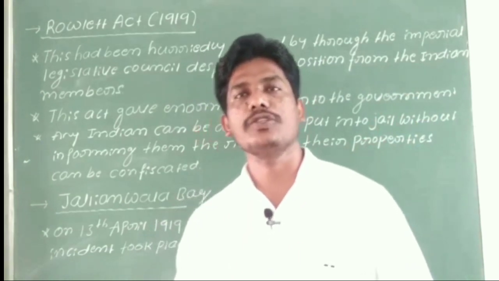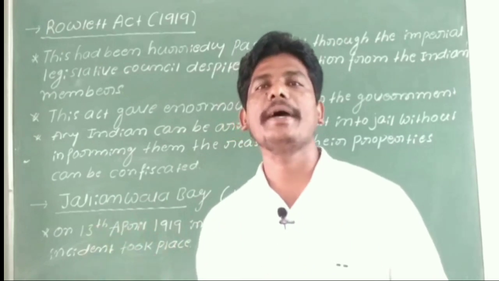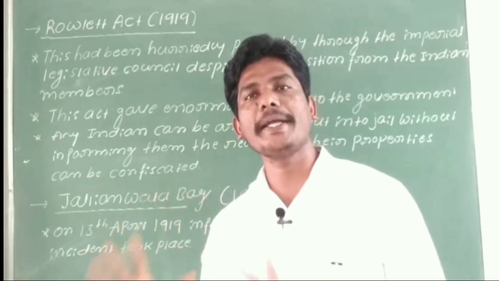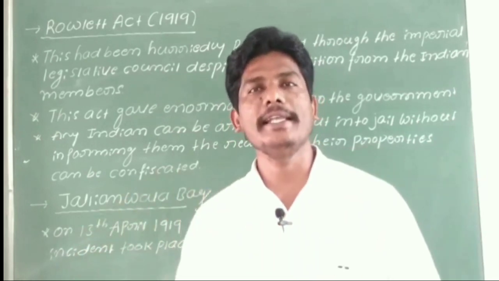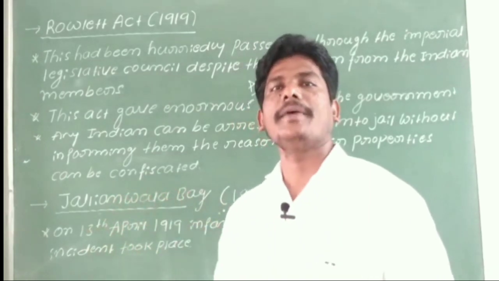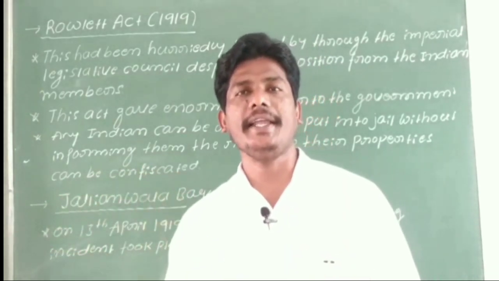In those days the Britishers arrested so many freedom fighters and put them into jail, and Gandhiji was barred from entering Delhi. All these incidents took place in the year 1919 in India.